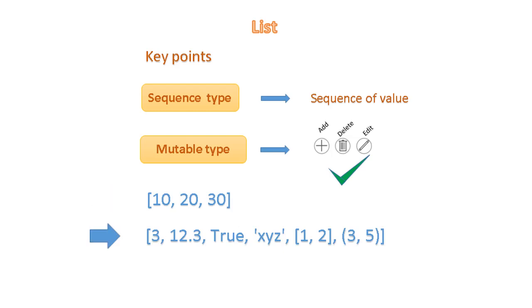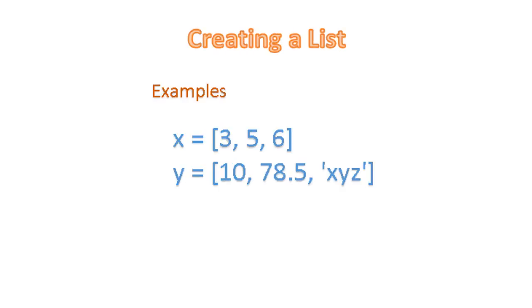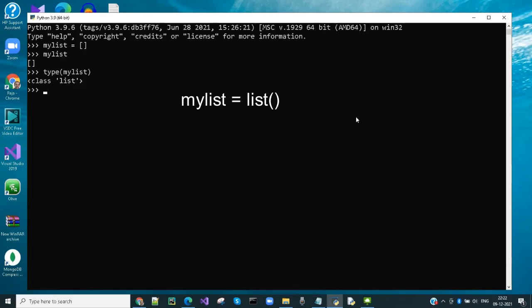List may hold different types of values such as integer, float, boolean, string, list, tuple, etc. We can create an empty list using an open-close square brackets or using list function. These are the examples of creating a list. To create an empty list, we just need to use open-close square brackets. Also, an empty list can be created using list function without argument.